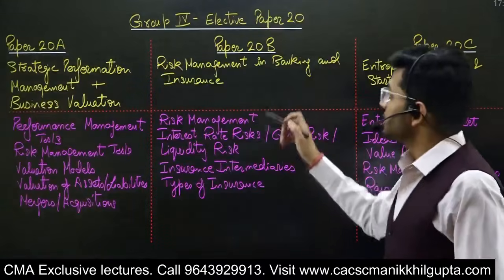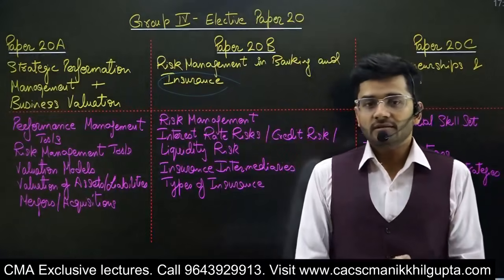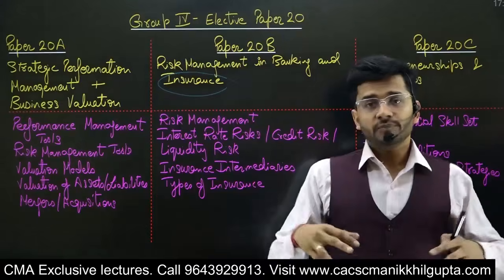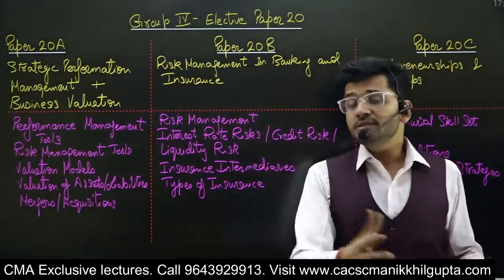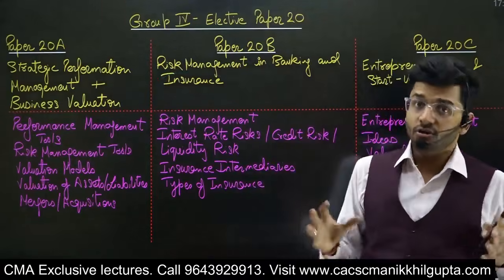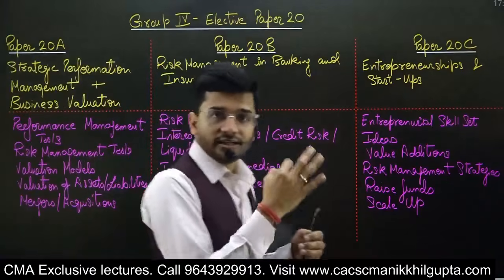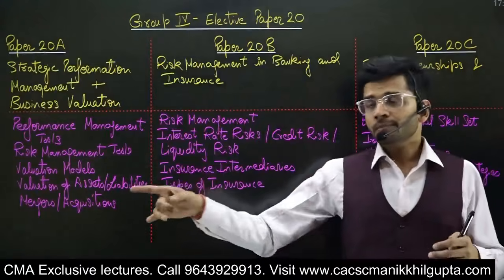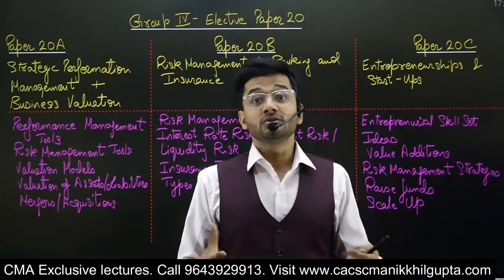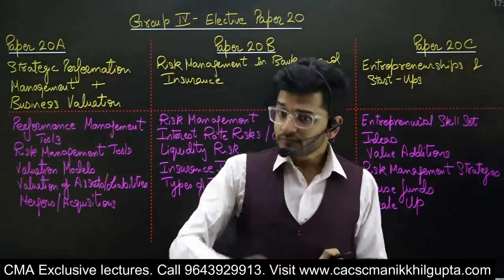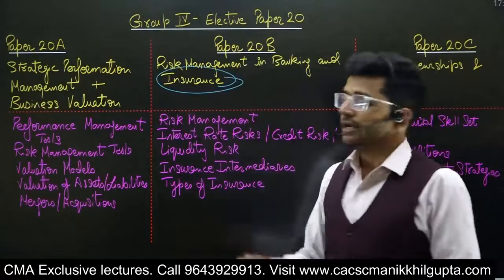The second aspect of this paper is insurance business. As we are aware, today's businessman runs a lot of risk of physical damage, or accidental damage, or any kind of political disturbance. In this scenario, insurance becomes a backbone of any business, of any industry. It gives an assurance to the businessman: please, you do your work and we'll be bearing all your losses if any loss happens, or if any inadvertent event happens, we are there behind you. That is the relevance of insurance in today's world.